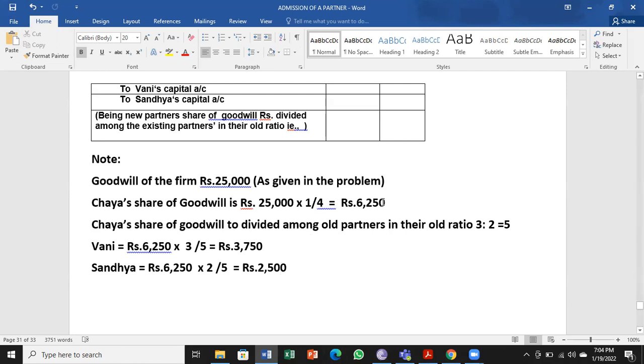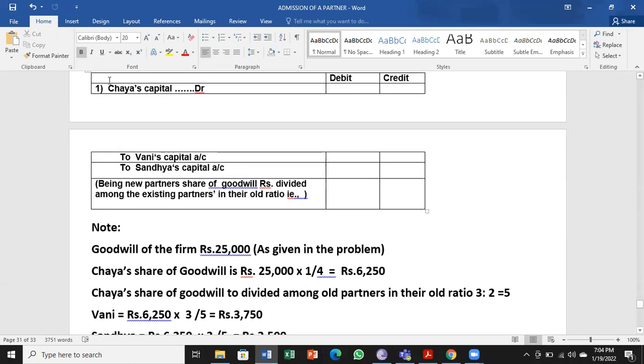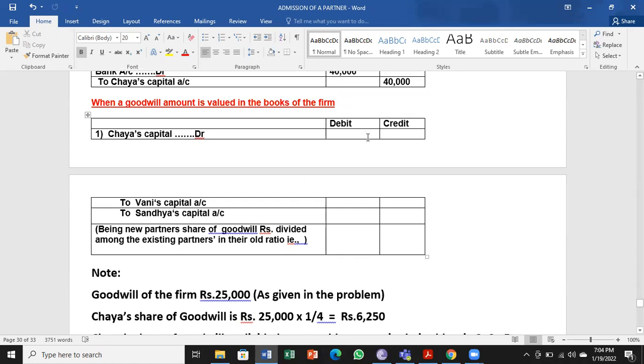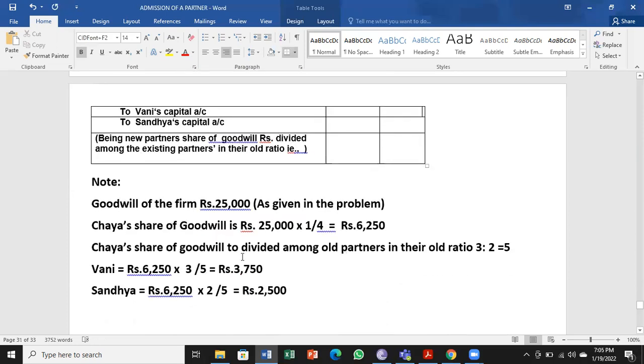So the new partner's share of goodwill is only 6250. That has to be shared among the old partners. So when we are entering here, Chaya's capital account is only 6250. Chaya's account debtor to Vani's account 3750, and for the other partner 2,500. So please remember this, very important.